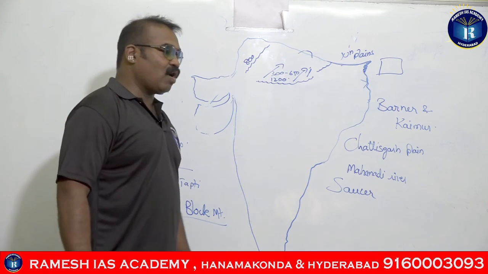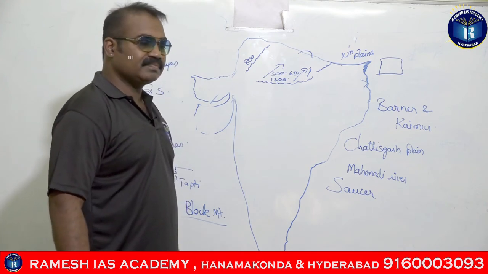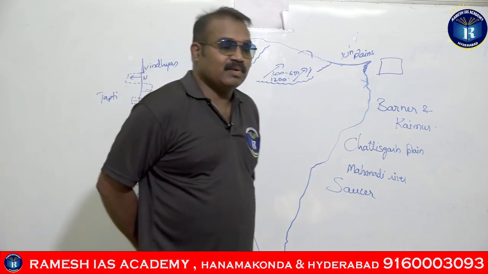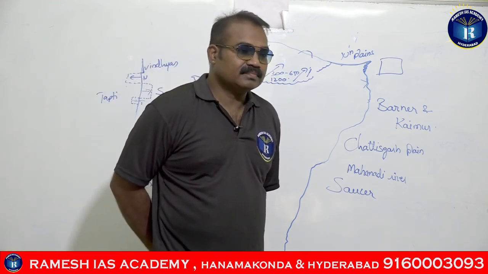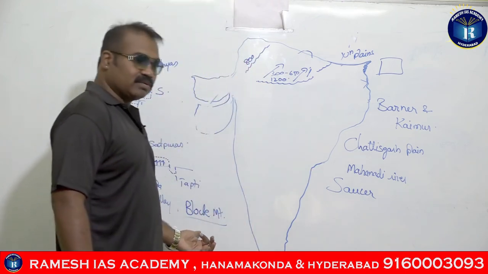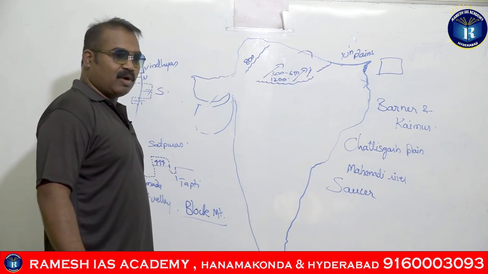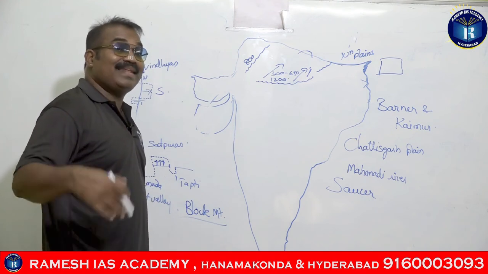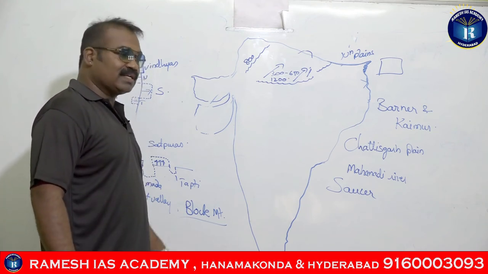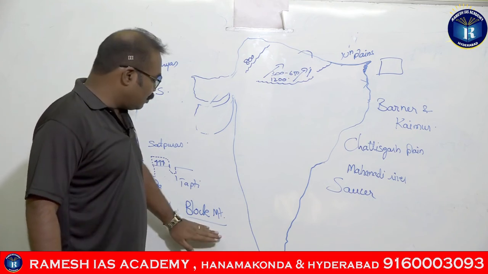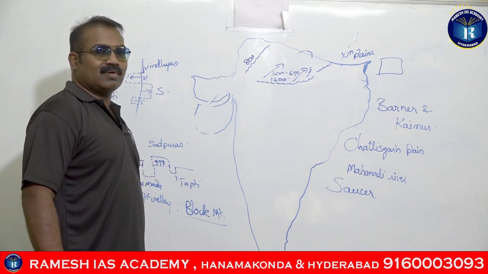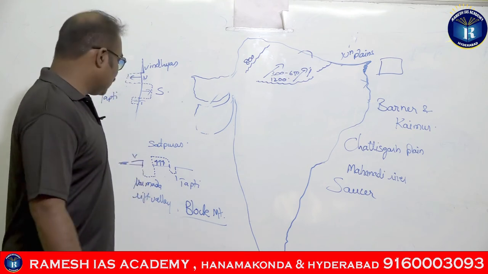The Satpuras are block mountains present between the Narmada and Tapti rivers. In our preliminary examination this was once a question. Several years later, they asked another question regarding the Satpuras, in which the block mountain option was not given.